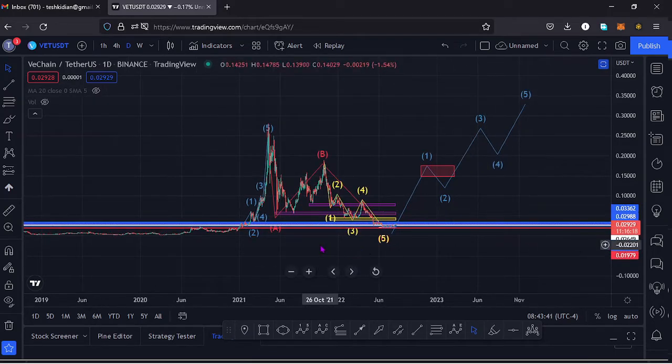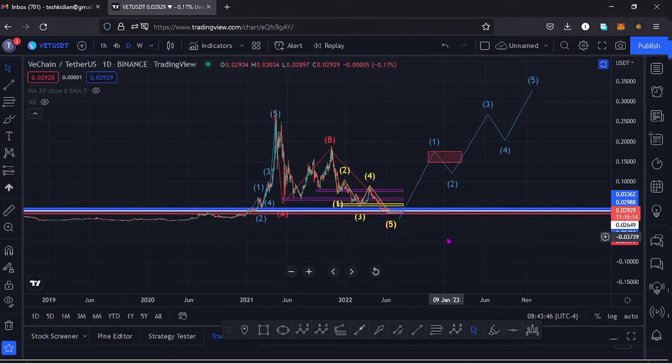And in this video I want to give the key scenarios that I expect to play out on this chart, basing my analysis on the Elliott waves and the Fibonaccis, and also the key areas of support and resistance, and also show you the key patterns that we have information on this chart. So if you're interested in such content, make sure that you stick around till the end of the video.